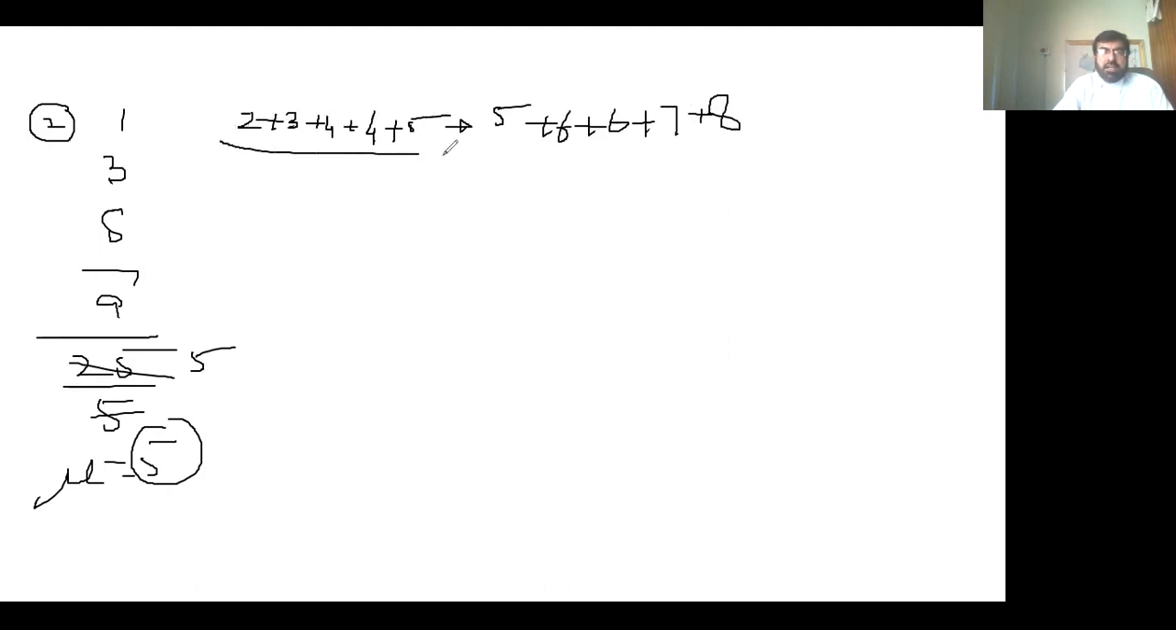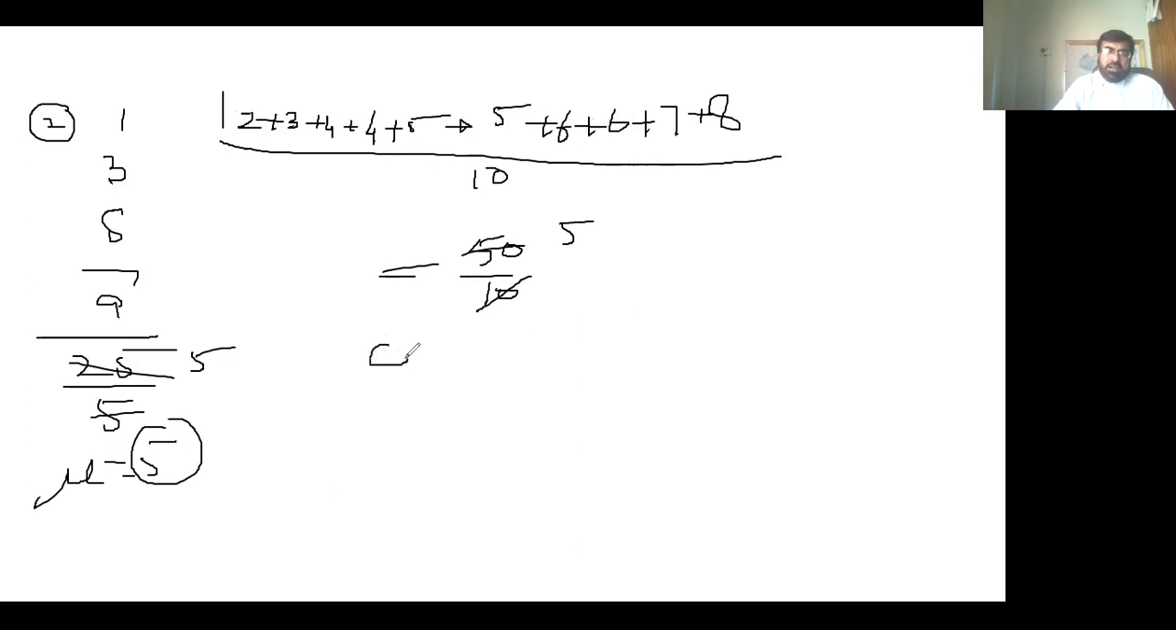So all these are the sample means of the 10 samples, and divided by 10. The sum goes 2, 5, 9, 13, 18, 23, 29, 36, 44, and then 50. If you divide 50 by the number of observations, which is 10, that becomes 5. So the grand mean of the sample mean is equal to 5.